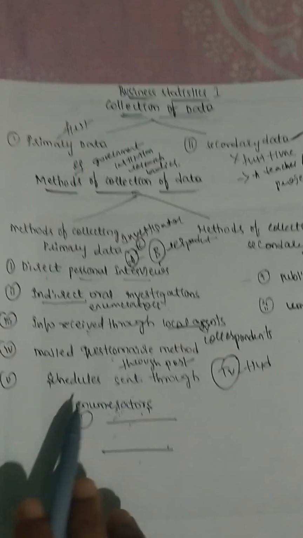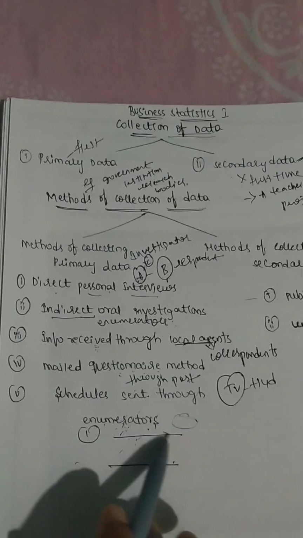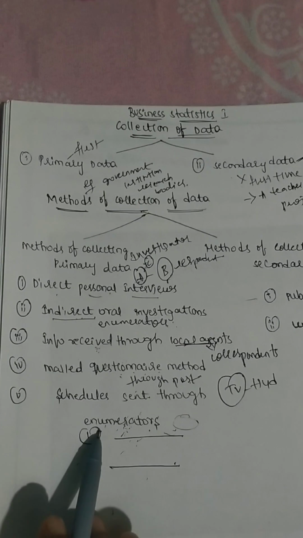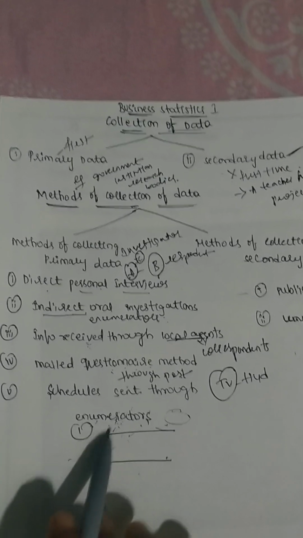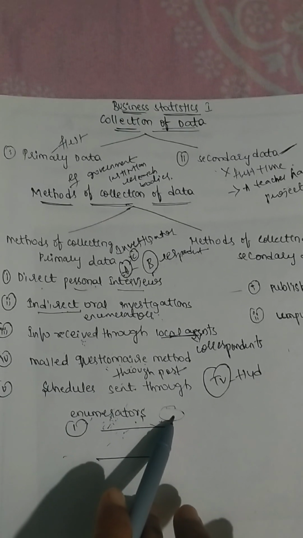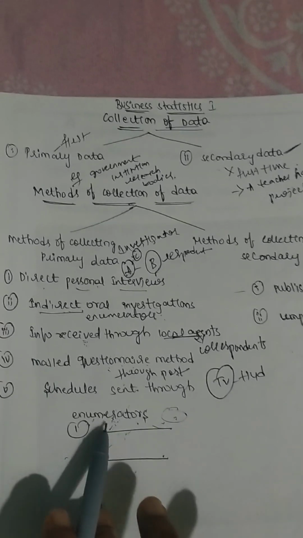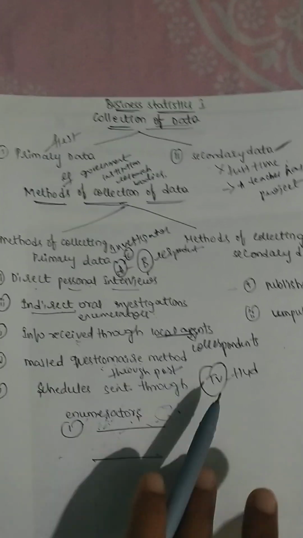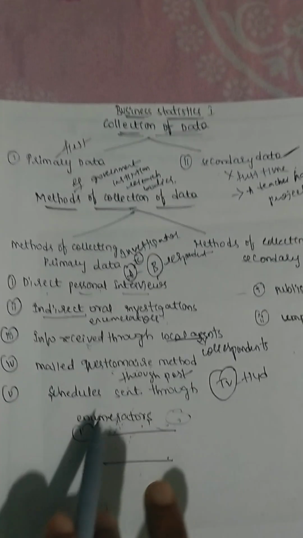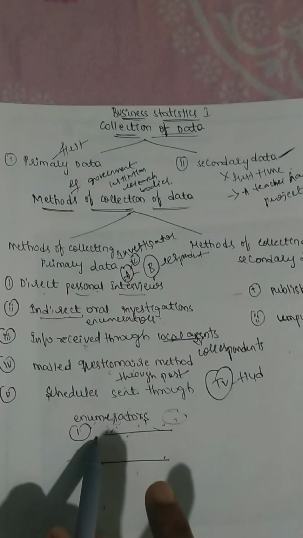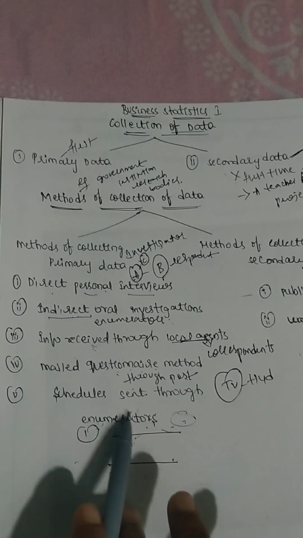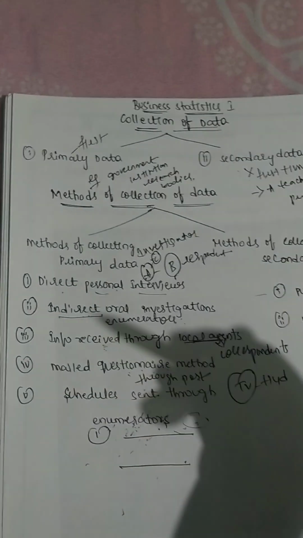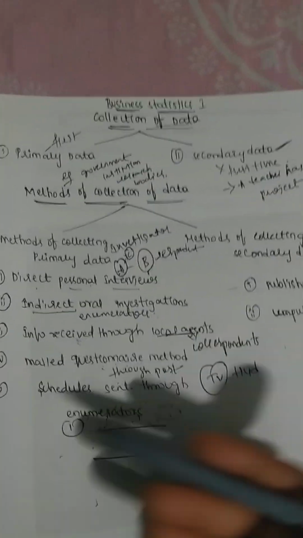This method is applicable mostly to illiterate people, because persons who are illiterate cannot read or write, right? So enumerators are appointed for this, and the enumerators will read the questions to the respondents who are illiterate, and whatever answers they give, the enumerators will fill in by their own handwriting. Is that clear? So this method is mostly for illiterate people, where the particular person is not able to fill the questionnaire.